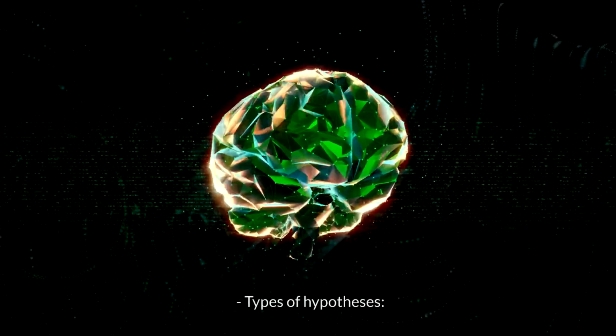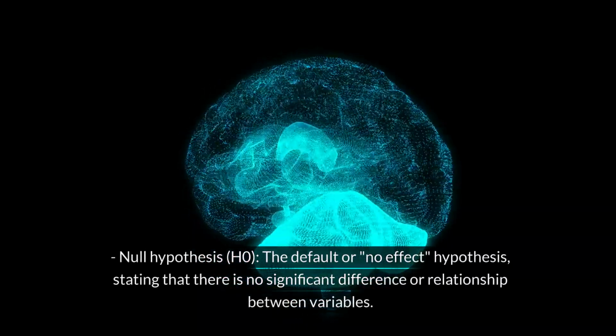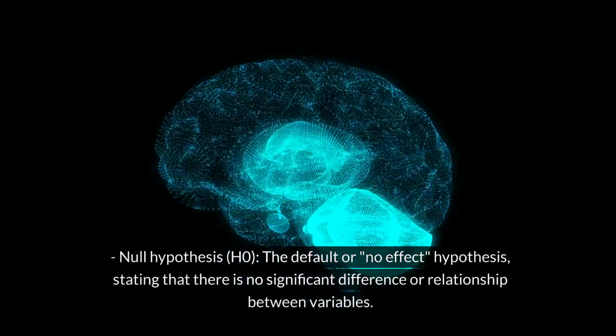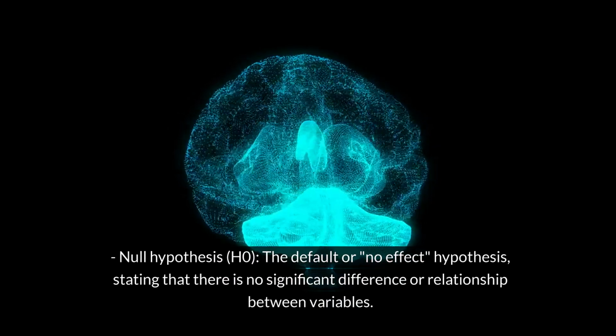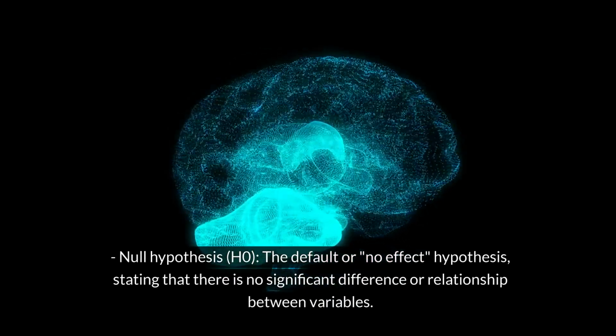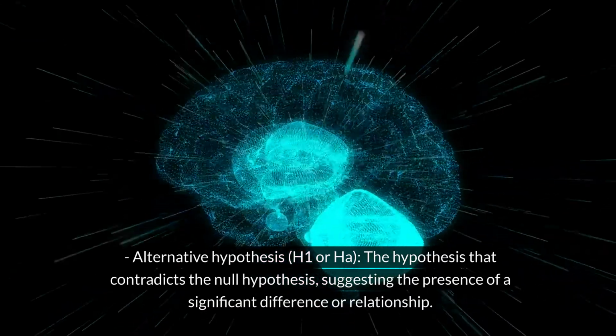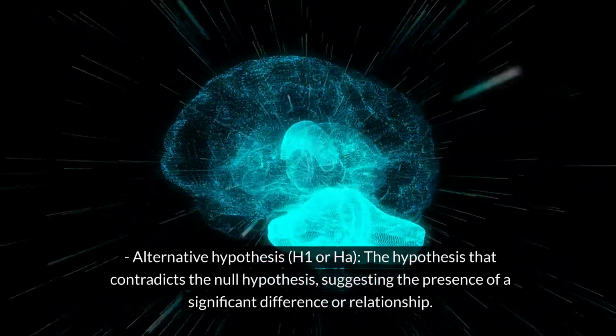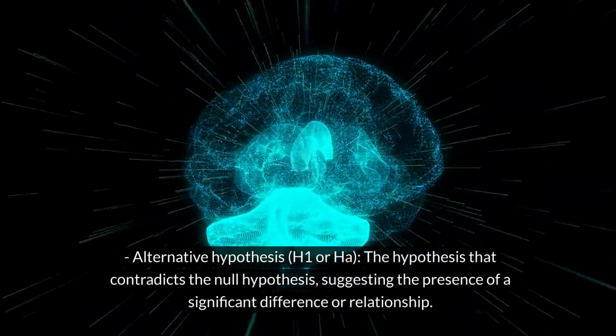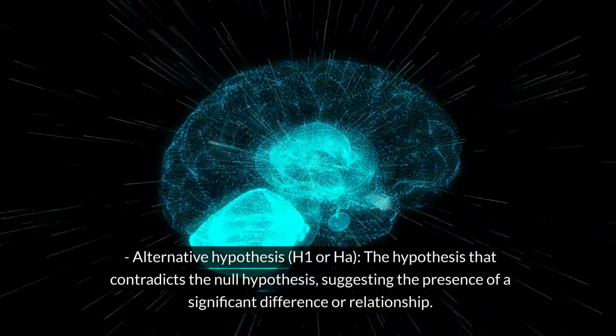Types of hypotheses. Null hypothesis, H0. The default or no-effect hypothesis, stating that there is no significant difference or relationship between variables. Alternative hypothesis, H1 or HA. The hypothesis that contradicts the null hypothesis, suggesting the presence of a significant difference or relationship.